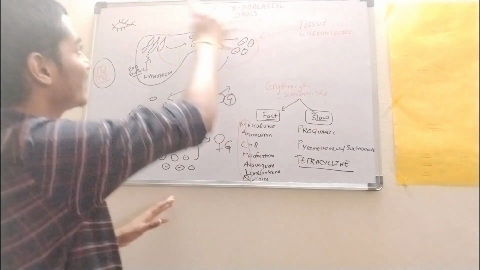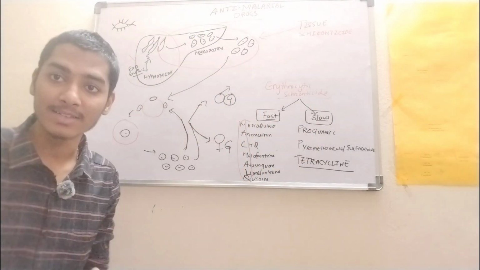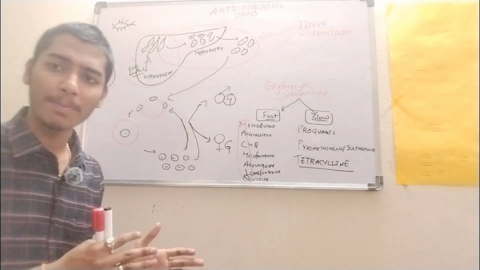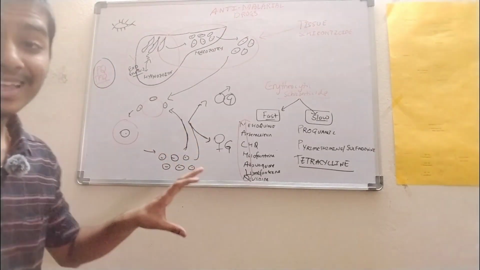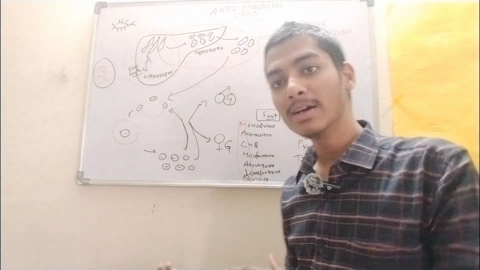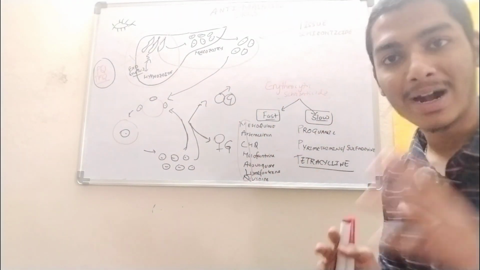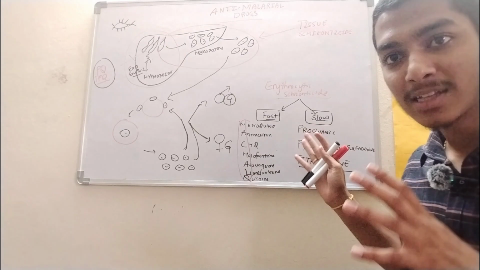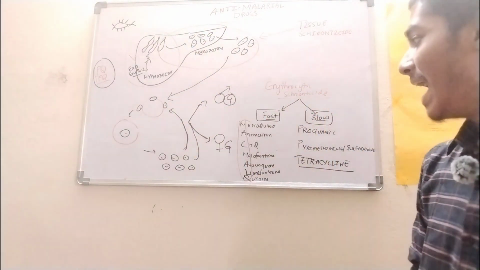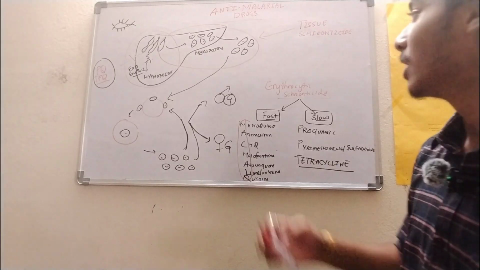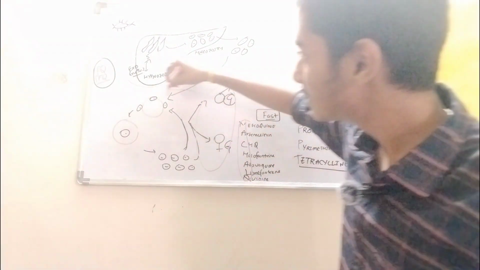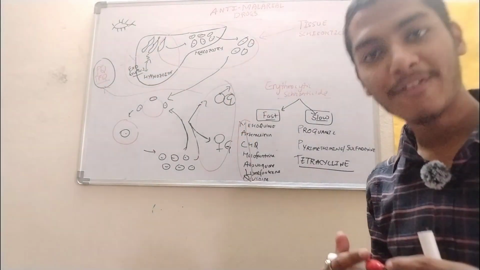So this is the classification of anti-malarial drugs based on the site of action. But in KD Tripathi we have it based on chemical structure. We will discuss that sometime later, but this is the basic thing we need to understand with respect to the mechanism of action, how the drugs are acting at different sites. And we have the gametocytes. These gametocytes can also be killed by primaquine and tafenoquine.